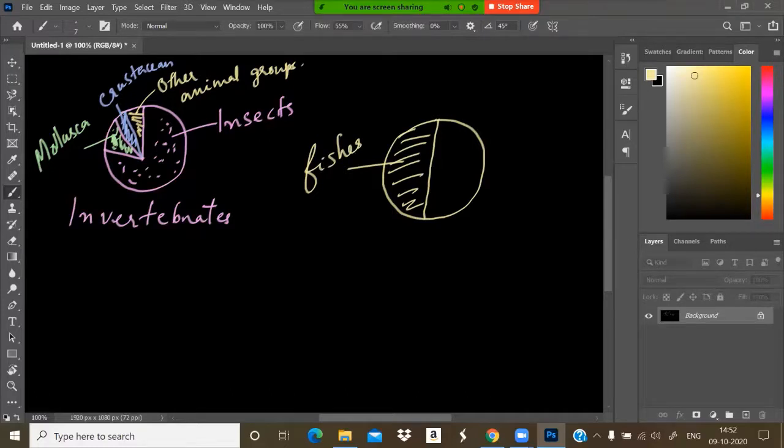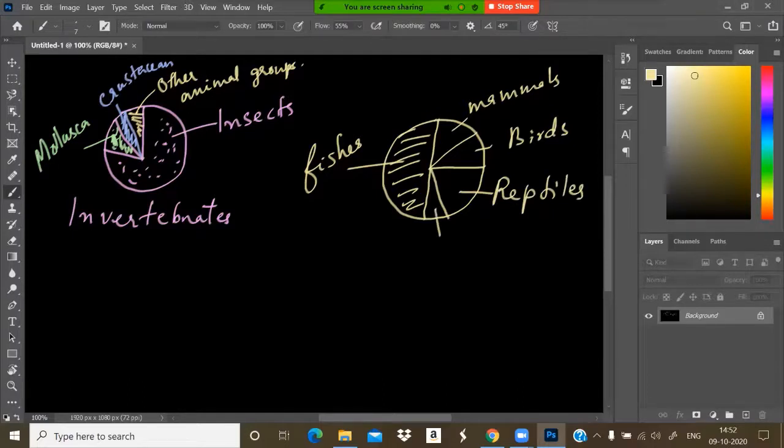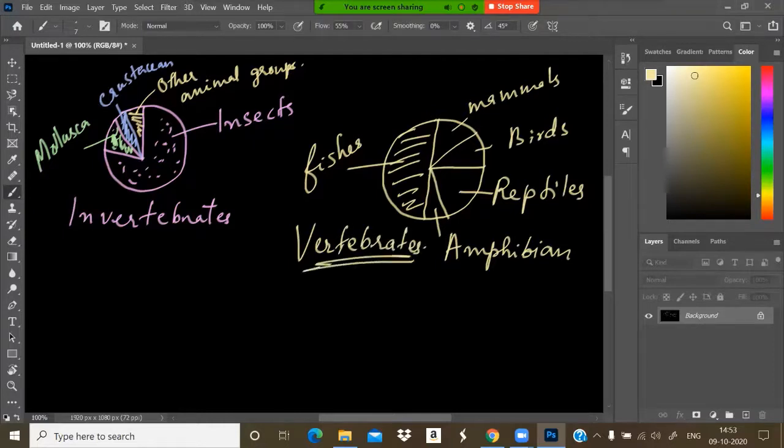Then come the mammals, birds, reptiles, and very small amphibians. So this is a pie chart for vertebrates, which shows the number of organisms that live on this planet.